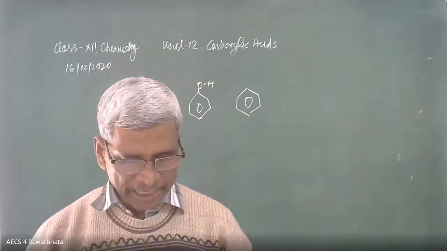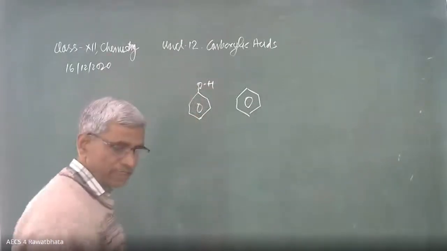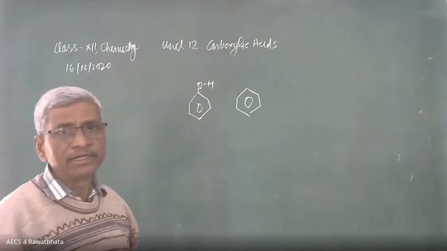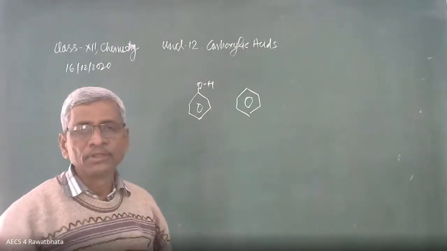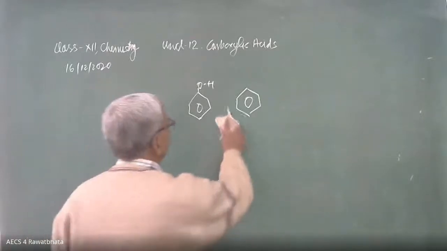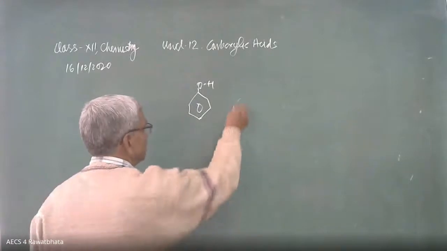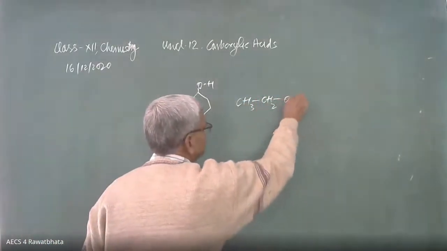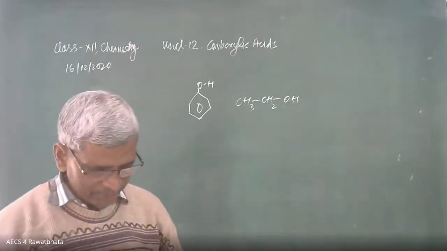Another question: why does phenol have less dipole moment than ethanol? Phenol is one compound. Is this question clear? This OH group releases electron pair, and electron density is more at ortho and para carbon. That's why NO2 positive easily joins to the phenol. One compound is phenol, and there is ethanol, CH3CH2OH. Which is more polar? Here it is given, I think.